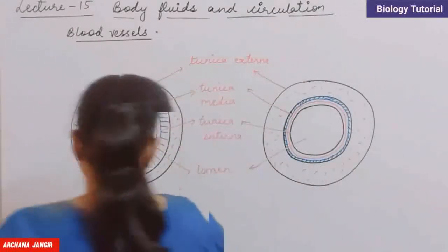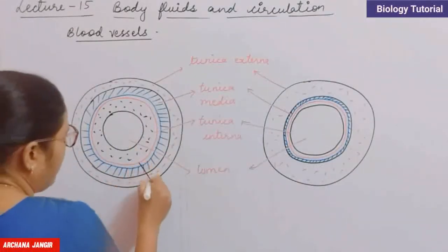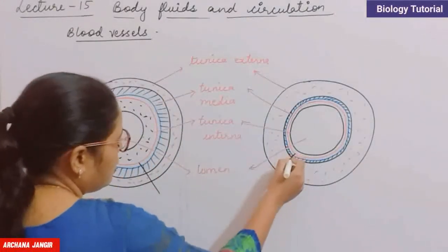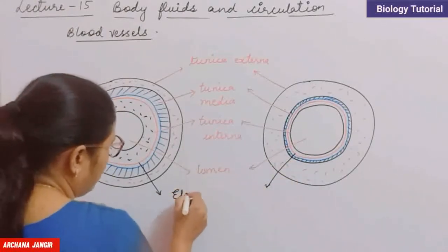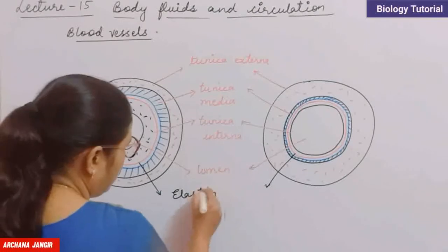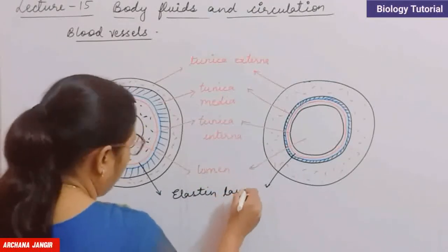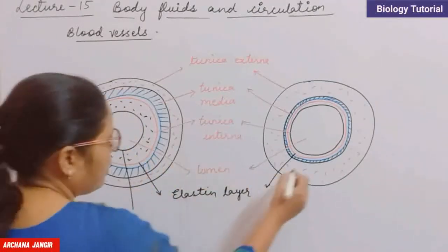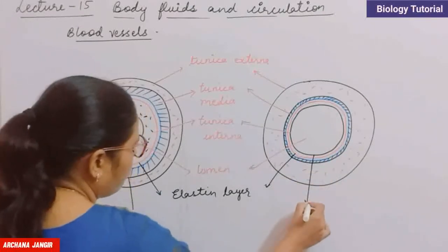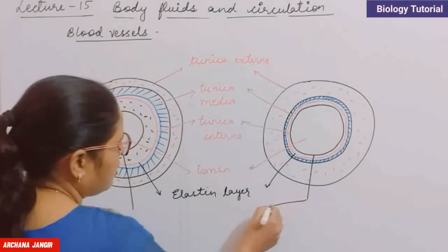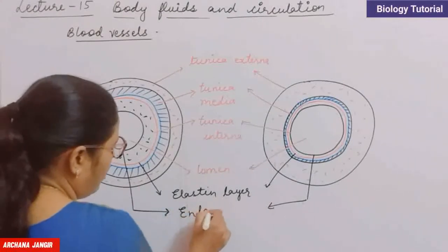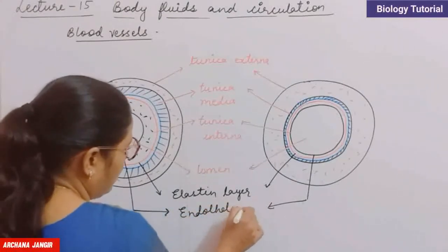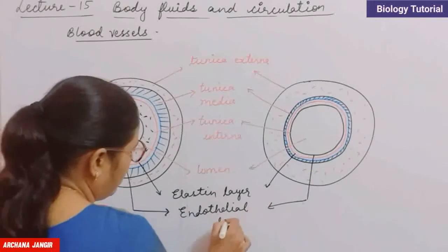This is the endothelium layer, and the outer tunica interna is the elastin layer. So we have labeled it differently. This red one is the elastin layer, and the inner black one is the endothelial layer.